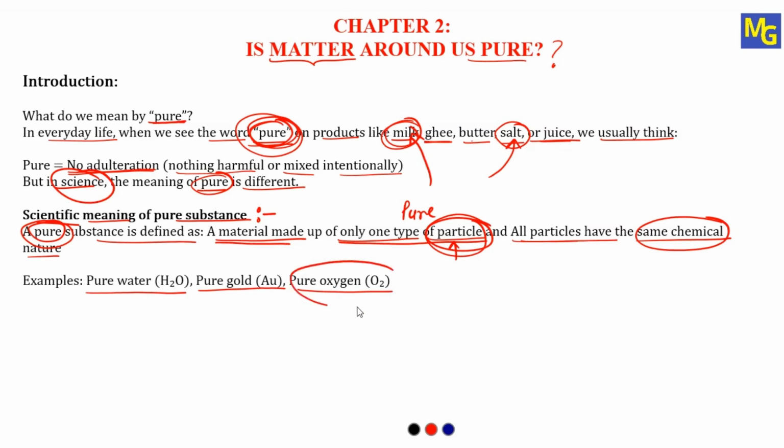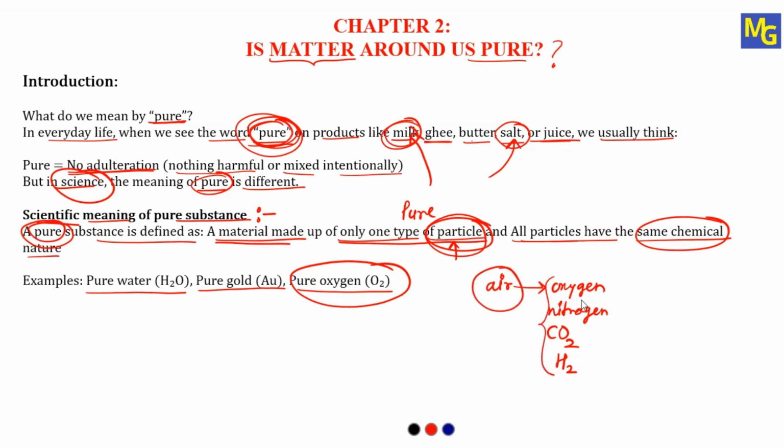If we take the example of oxygen, now see, when we say air, air is not only oxygen. It has oxygen, it may have nitrogen, it may have carbon dioxide, that is the formula CO2, and it may have some other gases like hydrogen, H2. The mixture of all these gases is called air.